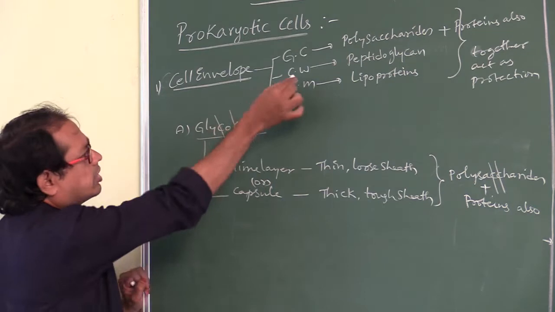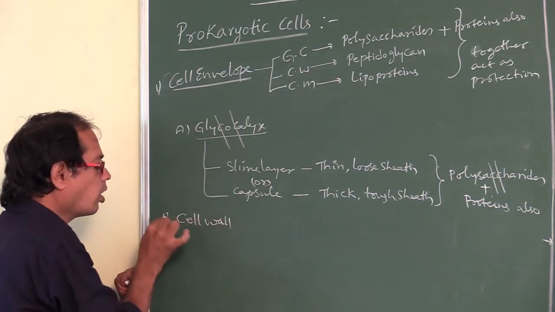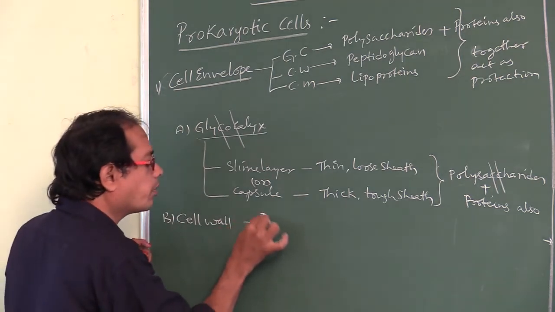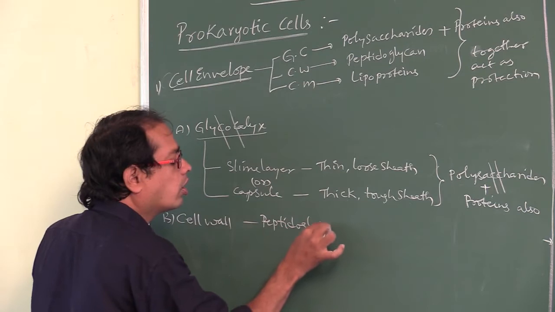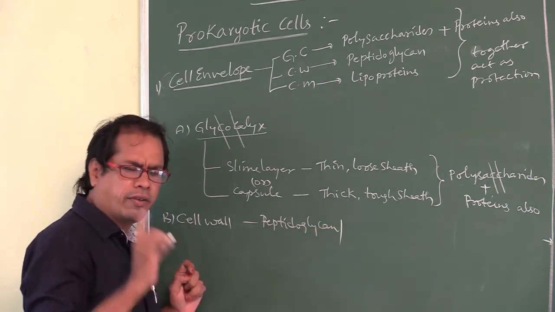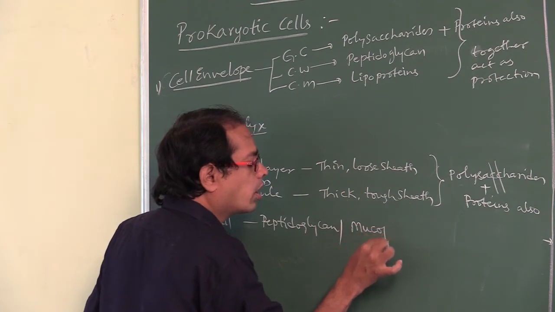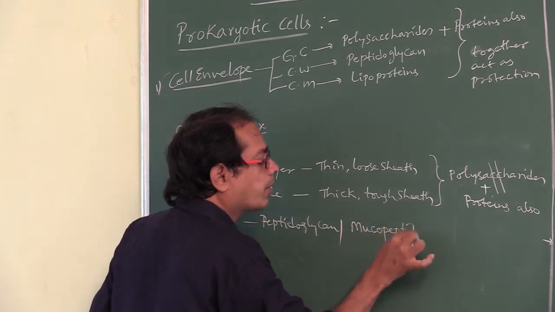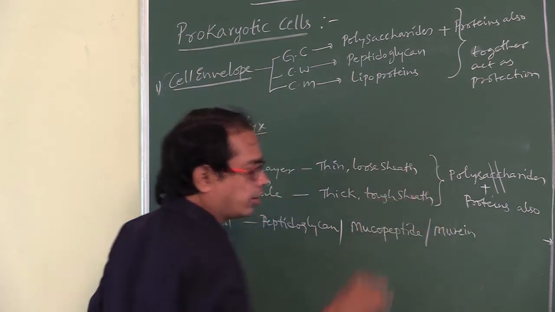Next one, cell wall. The cell wall is made up of peptidoglycan. Also a very, very important point. Peptidoglycan is also called mucopeptide, also called murein.